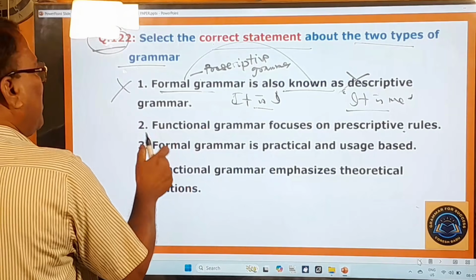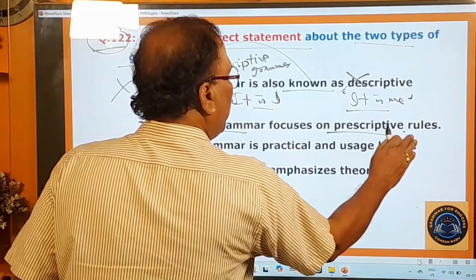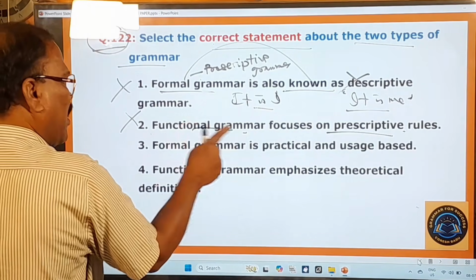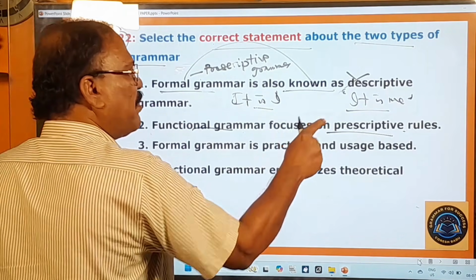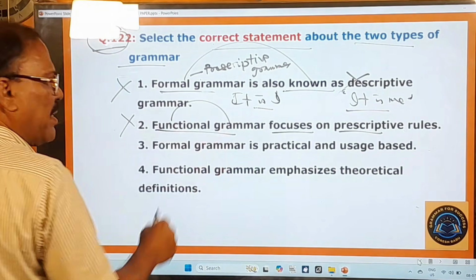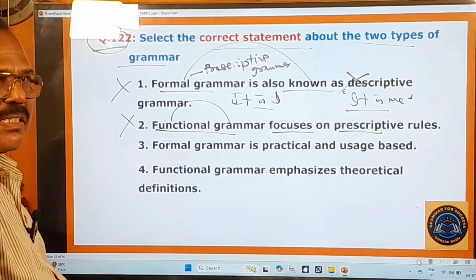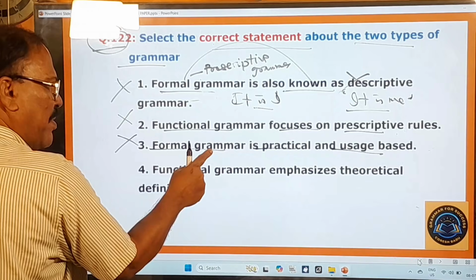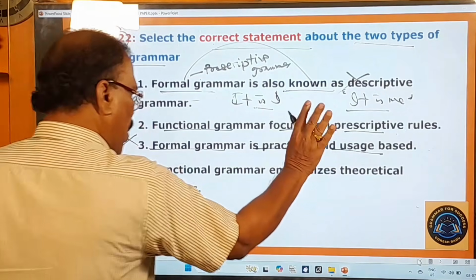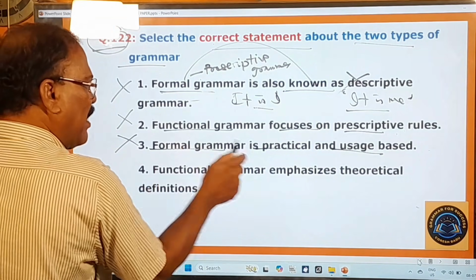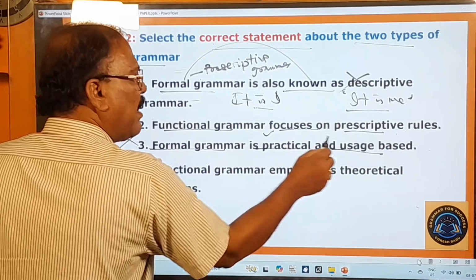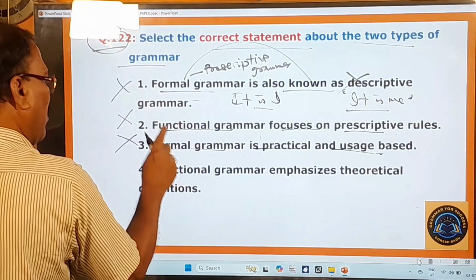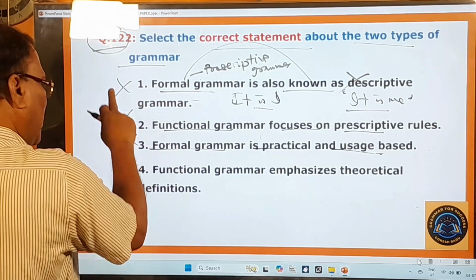Okay. Second option is there. Functional grammar focuses on prescriptive rules. Now, this is also not the correct one because functional grammar does not focus on prescriptive rules; functional grammar is descriptive and it emphasizes how language works in communication. Formal grammar is practical and usage based. No, because formal grammar is theoretical and rule based, not usage based, and therefore this option is also wrong. First one, second one, third one, these three options are gone.